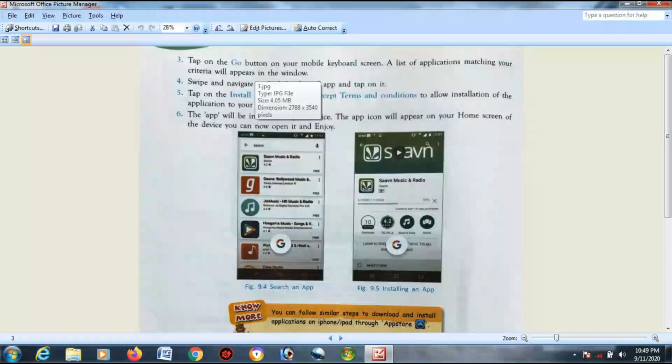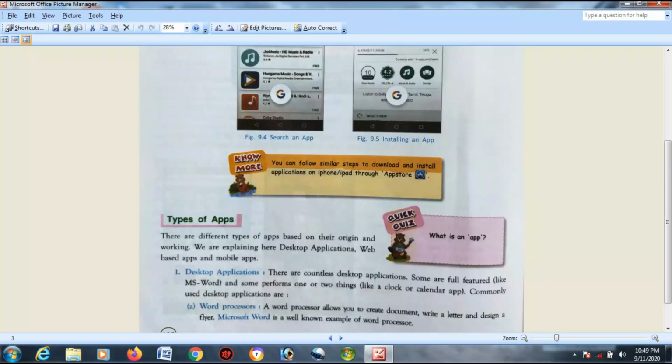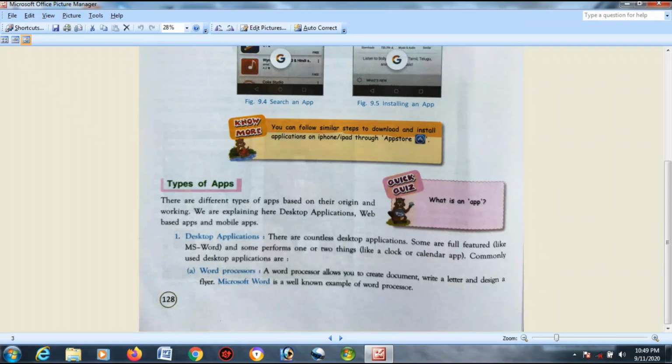Okay, over here also the same thing, how to install an app. I am hoping that all of you do know how to install apps. Okay, next is types of apps. There are different types of apps based on their origin and working. We are explaining here desktop applications, web-based apps and mobile apps. Okay, over here we are going to understand what are desktop applications, web-based applications and mobile applications.